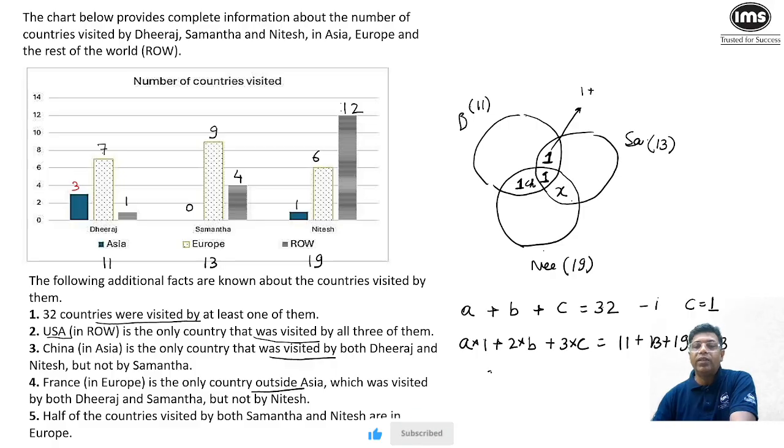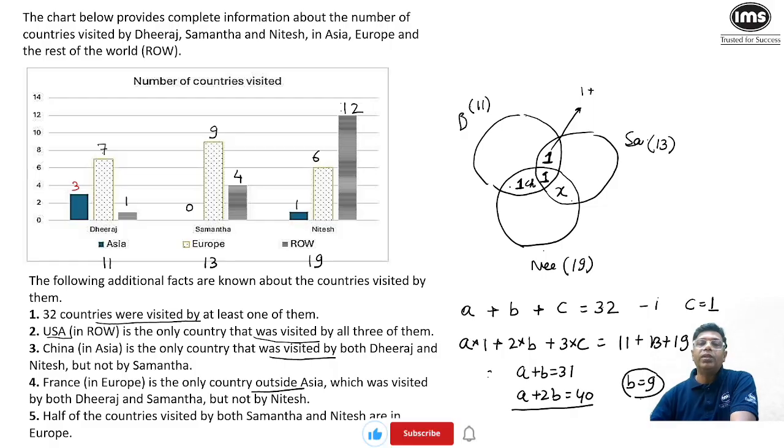In that case, the first equation will reduce to A plus B is equal to 31, and the second equation will become A plus 2B is equal to 40. Now if I subtract this, then B will become 9. So 9 countries are visited by exactly two people. Out of this, this value is 1, this value is 1, so this value will become 7. So the value of X will become 7.